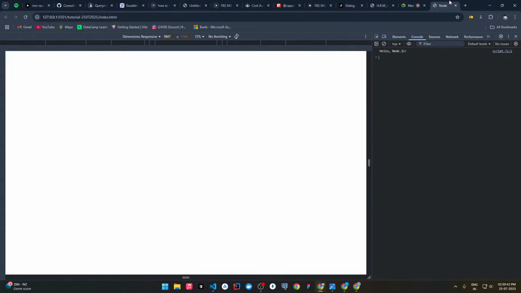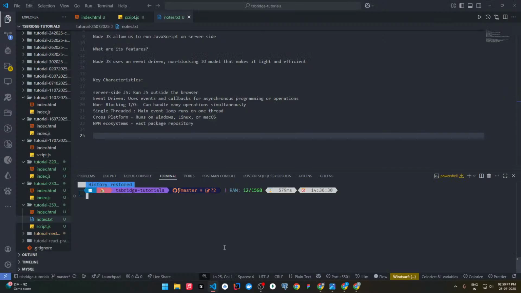Great. In order to verify whether we have Node.js or not, we can simply write node --version. We'll get the node version here, which means node is successfully installed on our system.